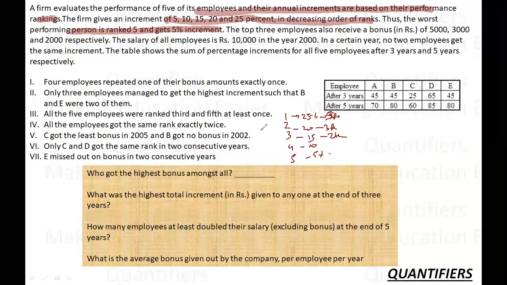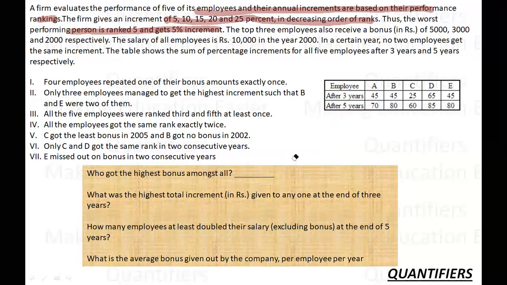The table shows the sum of the percentage increment of all the 5 employees after 3 and 5 years respectively. So this 45, if I take one of the cases, can be 15 plus 15 plus 15. This is one of the possibilities. Now there are many other possibilities. We will find out as we proceed in the set.